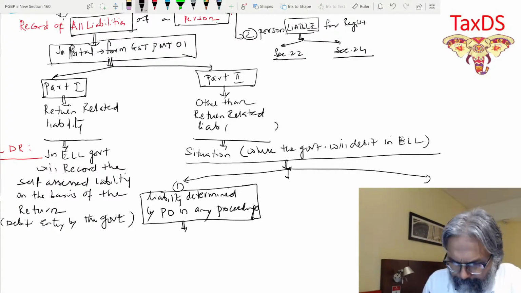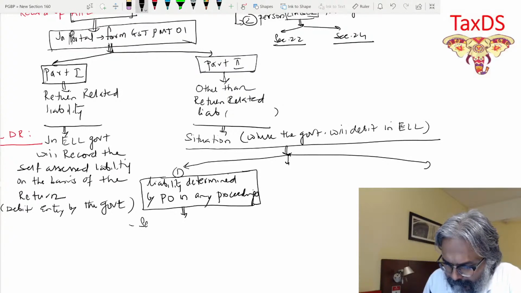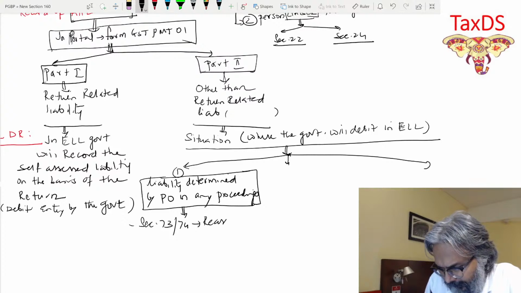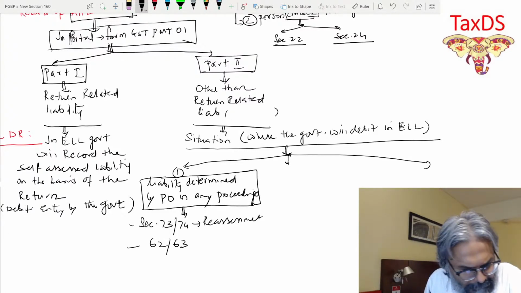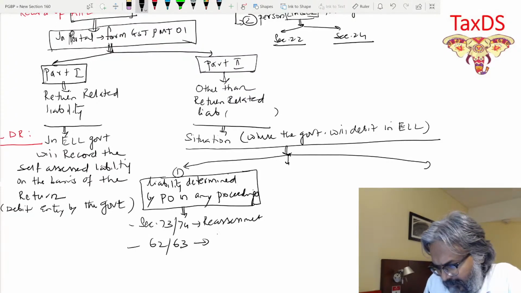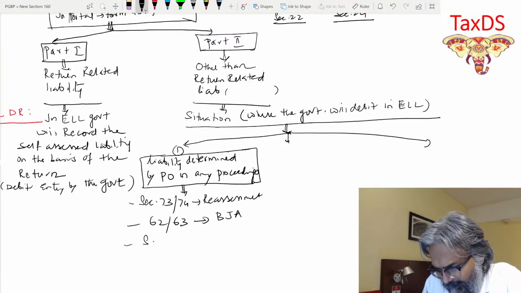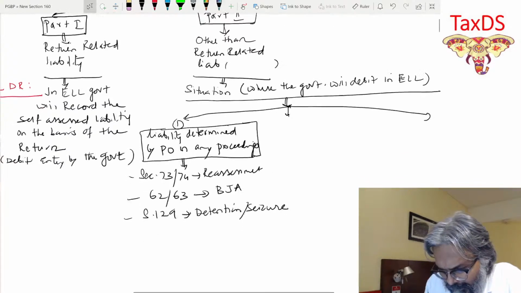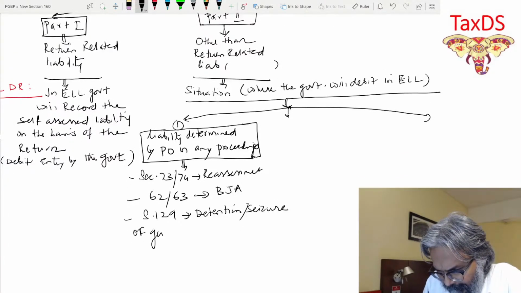Examples were also given to you: Section 73, 74, that is reassessment. Take one more example of Section 62 and 63, which is about best judgment assessment. Take that example of Section 129 about detention or seizure of goods in transit.